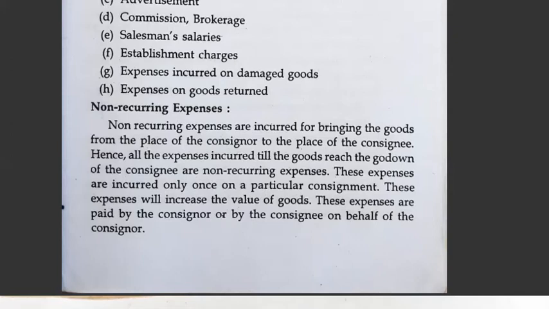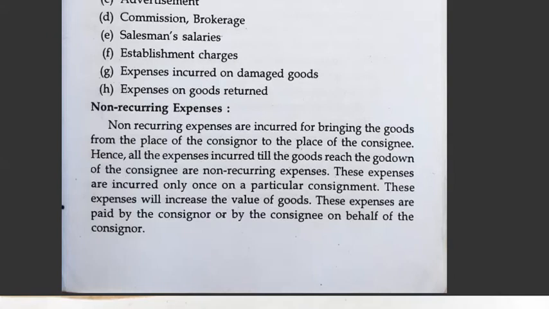See, from when the goods are at the consignor's place until they reach the consignee, it is called non-recurring. Recurring means after reaching the consignee's place. Non-recurring means from the place of the consignor to the consignee, what are the expenses incurred?